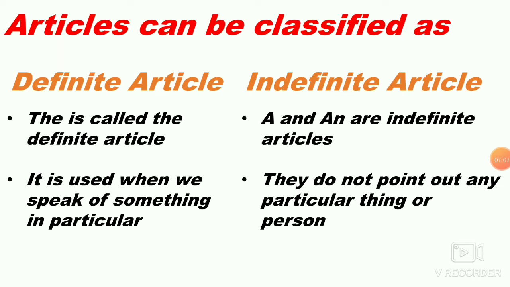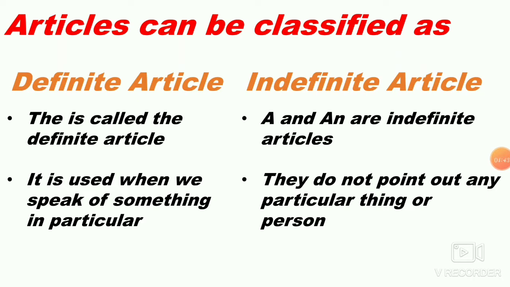First and foremost, we will see how articles are classified. Articles are classified into two: definite article and indefinite article. Before explaining them, you must understand the meaning of the words definite and indefinite. Definite means particular, something which you are sure about, and indefinite is something which you are not sure about. I hope you understand, children. Definite is what you are sure about.